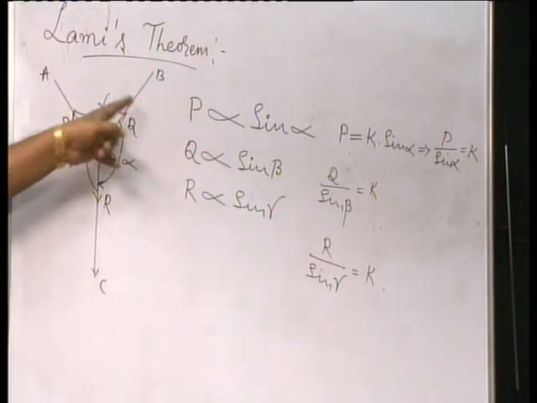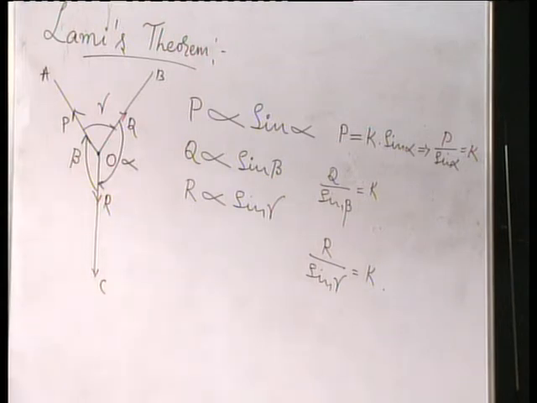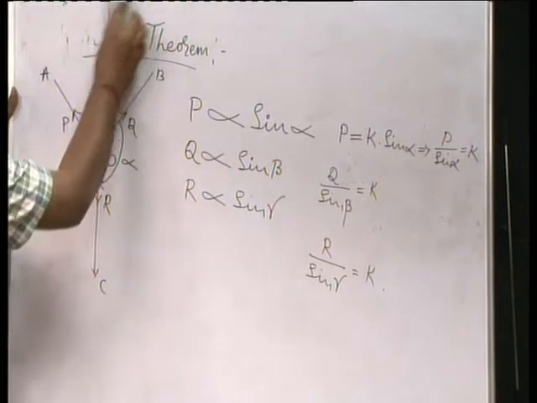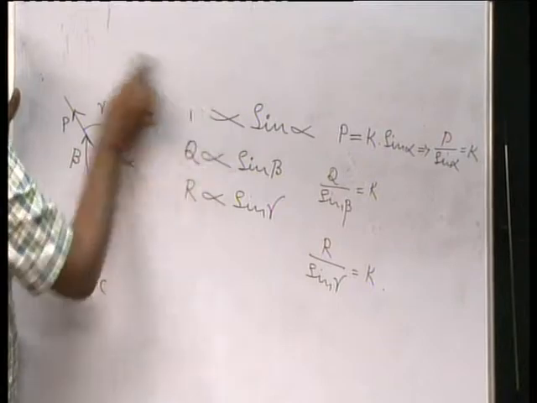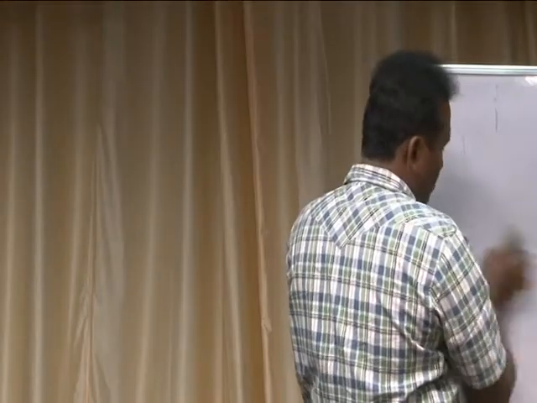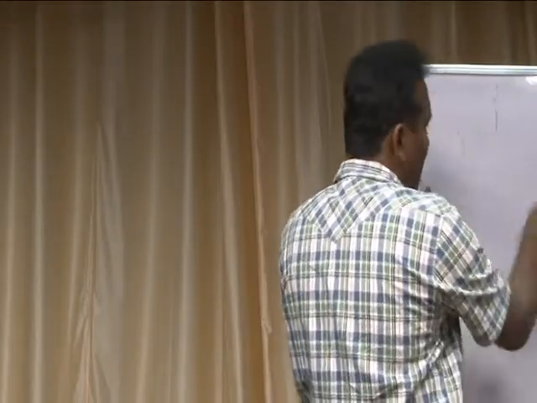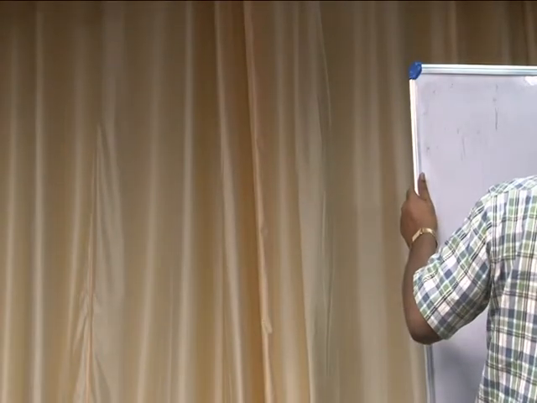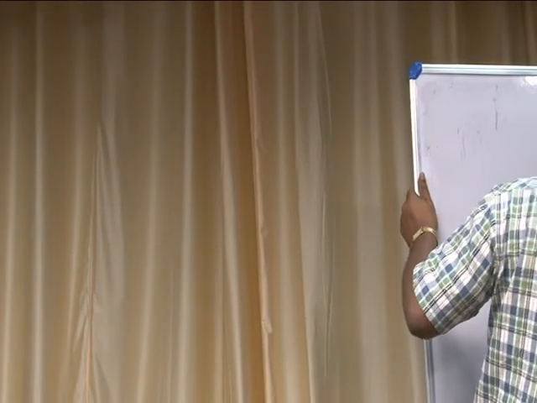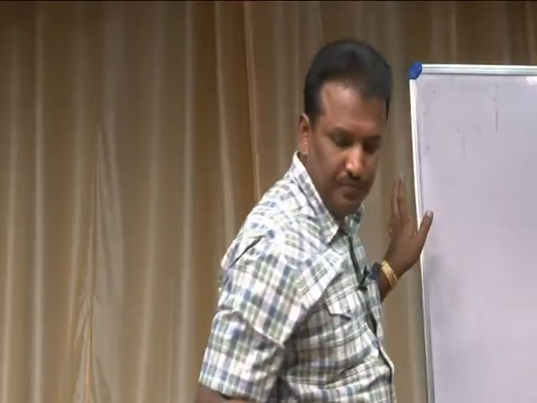When three forces act on a body simultaneously, then each force is directly proportional to the sine of the angle between the other two forces. It is Lami's theorem. So, one more law is there in your syllabus, that is called the polygon law of forces or polygon law of vectors.